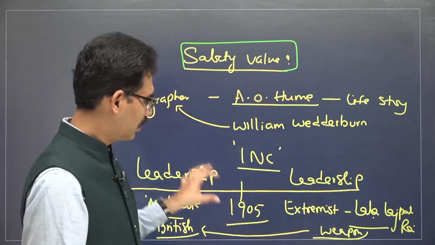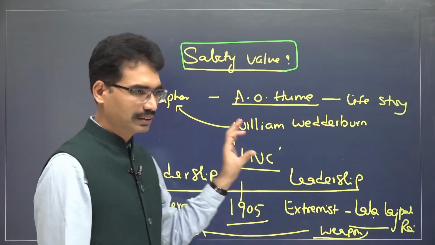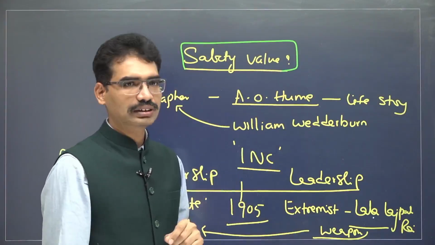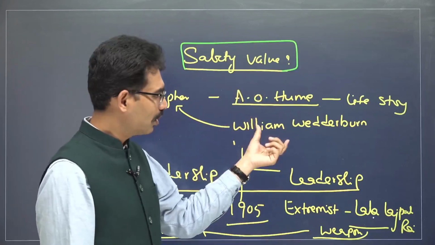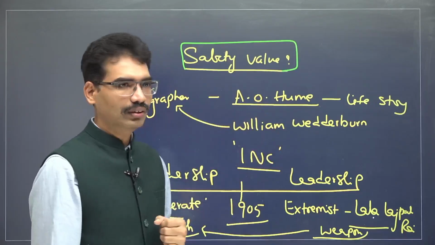One, they are not very strong in condemning, they are not taking any extreme step, and they are also dependent on the British ex-civil servant Evo Hume. This book also gives evidence that it was like a safety wall.